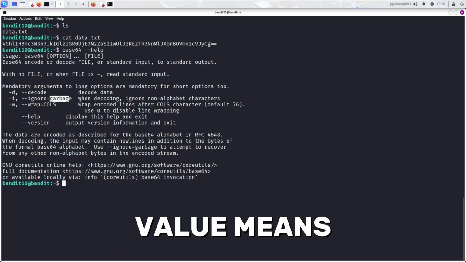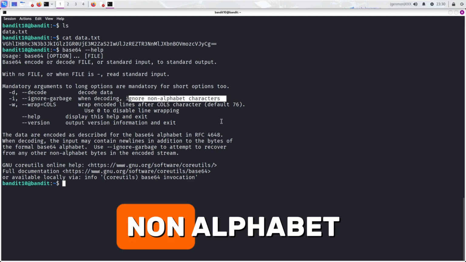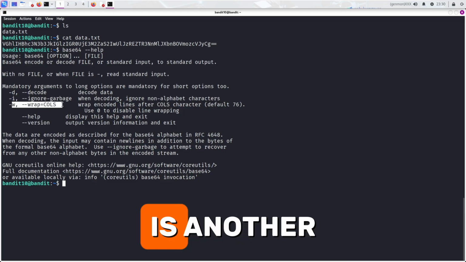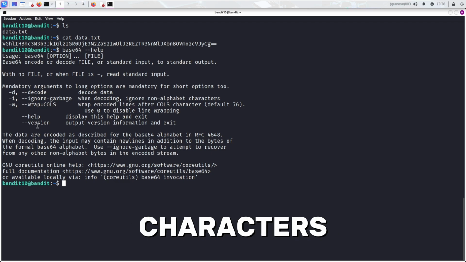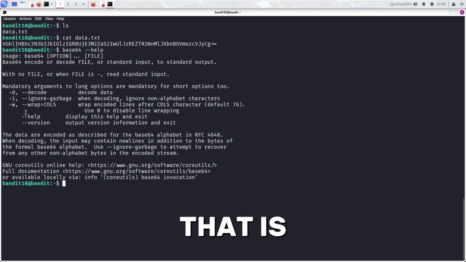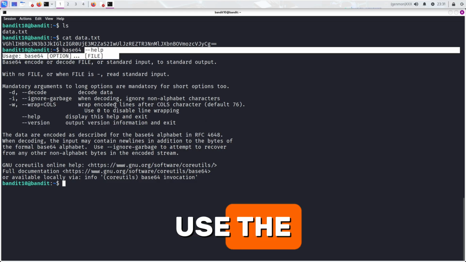Garbage means that when it decodes, it will ignore the non-alphabet characters. There is another flag, -w, that will wrap encoded lines after a given number of characters. And there are two more flags, help and version, and I just used the help one.